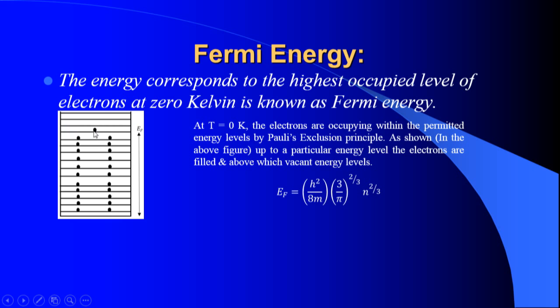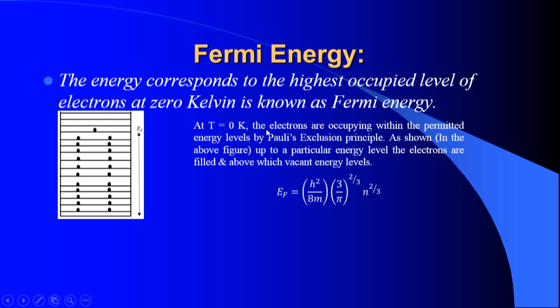This occupation diagram will be different for different metals, because some metals have 23 electrons, some have 24, 25, and so on. So depending upon the number of electrons, the Fermi energy varies from material to material.